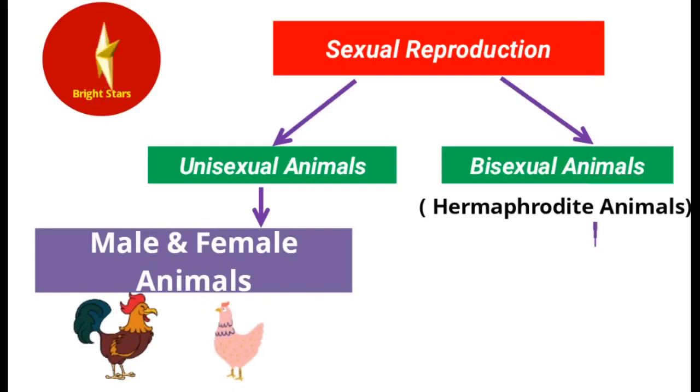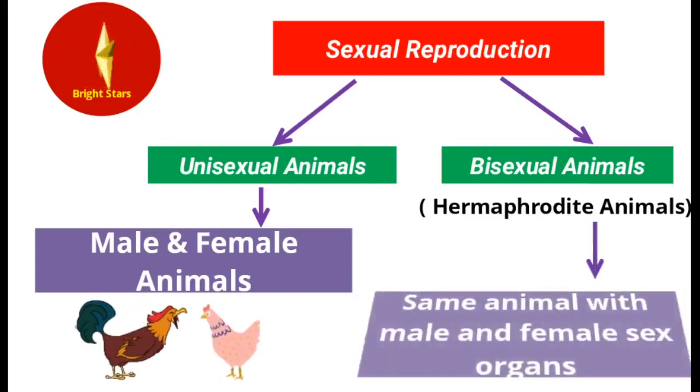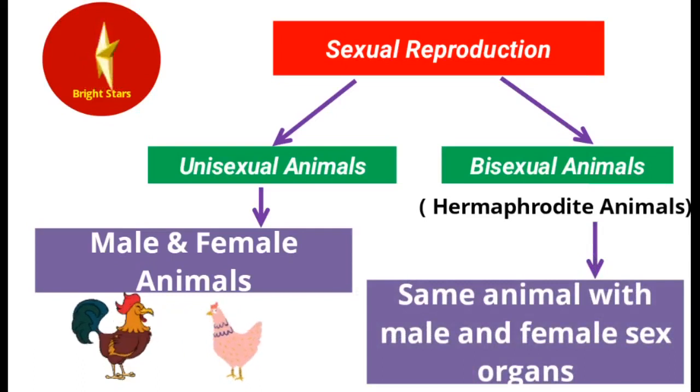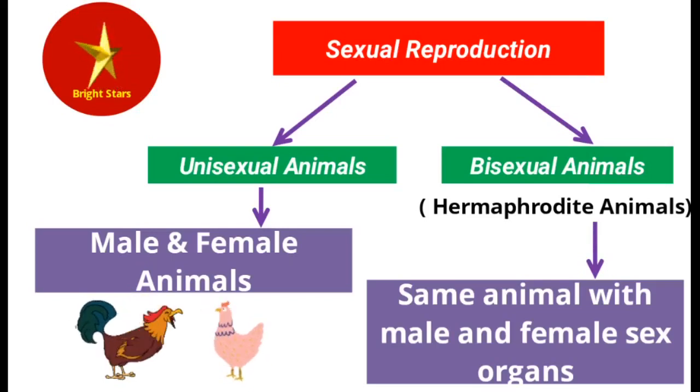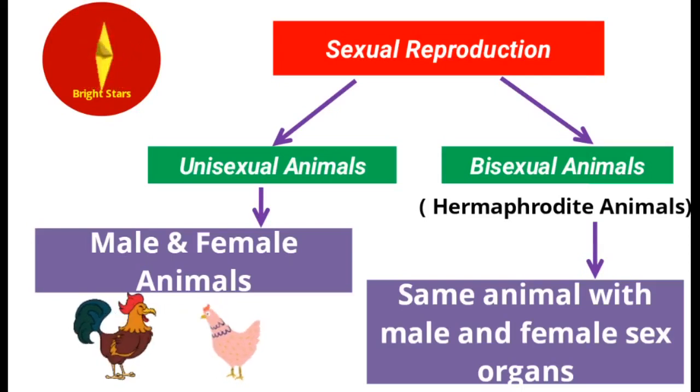Whereas in hermaphrodite animals, the same animal with male and female sex organs, both sperms and eggs are produced by the same animal, so self fertilization takes place. So this kind of animal is called hermaphrodite animal or bisexual animal. So majority of animals are unisexual animals. A few animals are bisexual, hermaphrodites we call them. Okay, let us move to next slide.